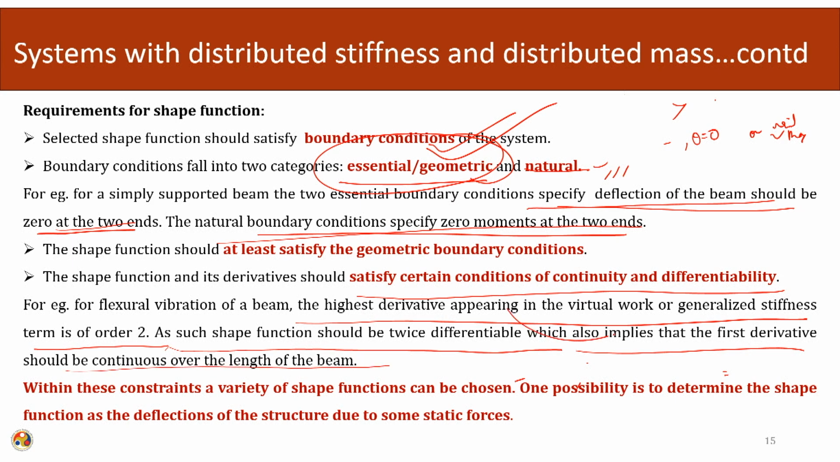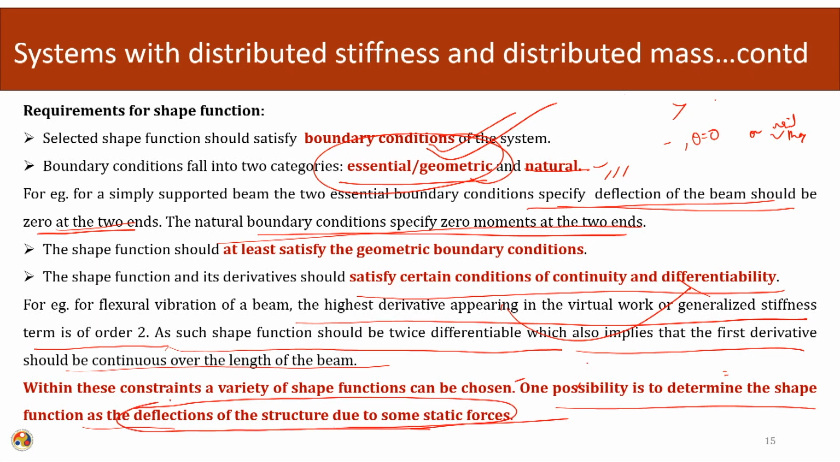In this case the first derivative, which is the rotation, should be continuous over the entire length of the beam. With these constraints a variety of shape functions can be chosen. One possibility is to determine the shape functions as the deflection of the structure due to some static force, the same thing that we have discussed right now. The easiest one is to take the deflections of the structure due to the equivalent static force which is producing the same shape function.